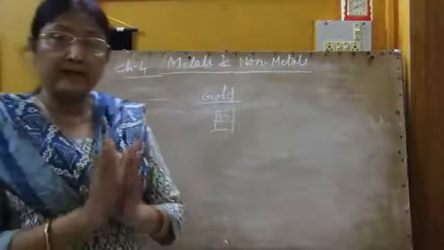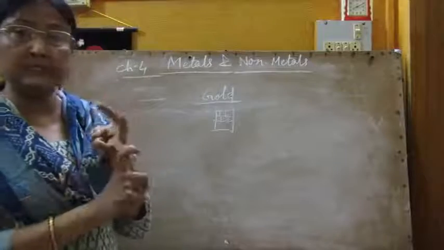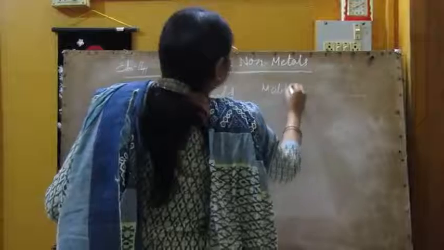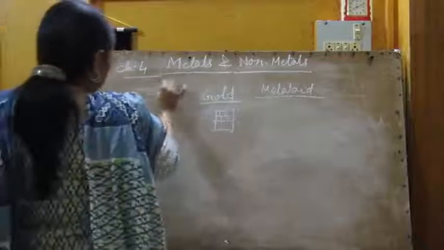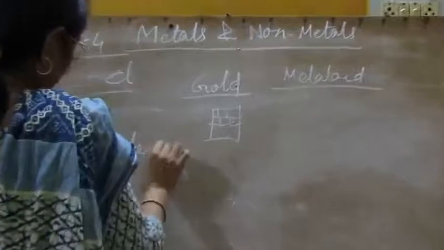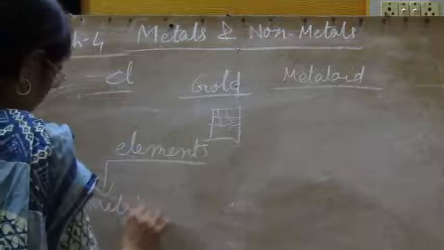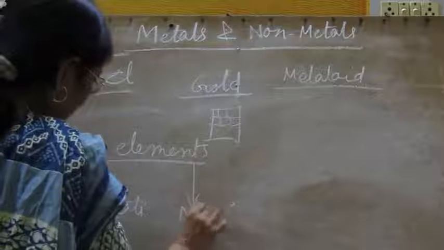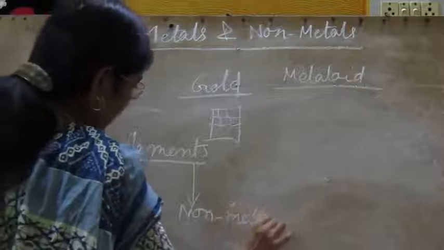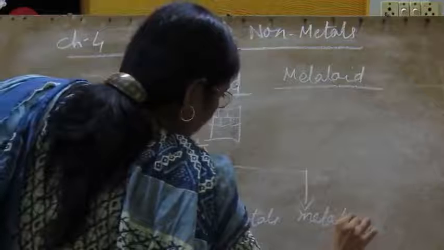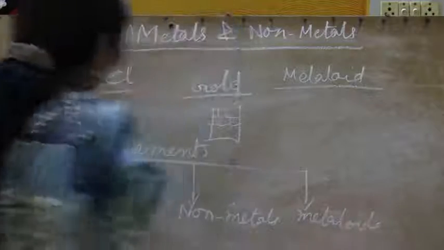Elements are divided into three parts. First part is metals, second part is non-metals, and third one is metalloids. So these are three parts.